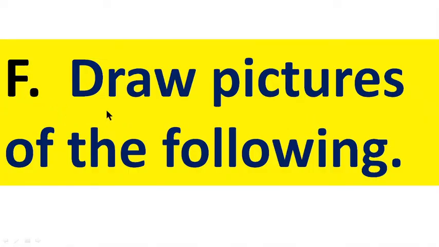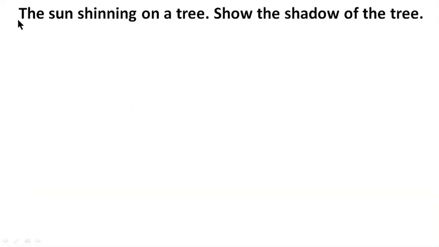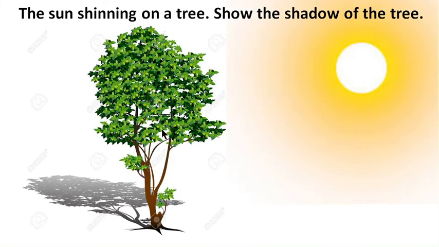Question number F. Draw pictures of the following. The sun shining on a tree, show the shadow of the tree. This is the tree, and you will draw a sun and a shadow of the tree.